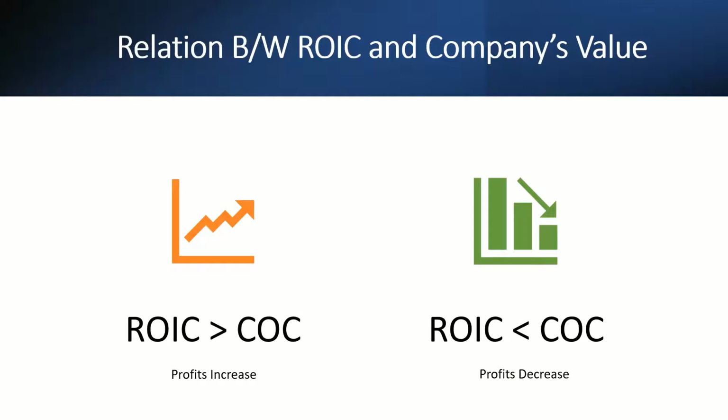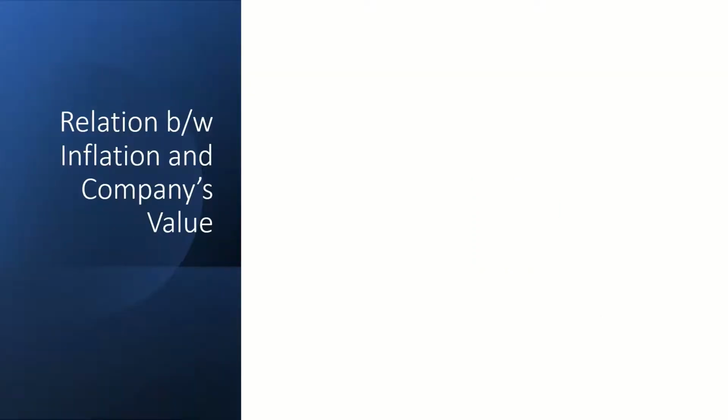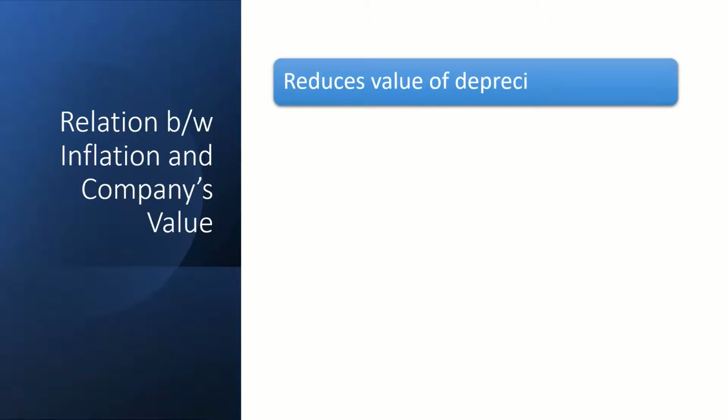Moving on, what is the relationship between inflation and company value? Inflation reduces the value of the depreciation tax saving to the company, effectively increasing its real taxes. So what happens during a period of unnaturally high inflation is that the value of fixed assets also increases. Now, since their value has increased, the amount of depreciation should also increase. But that does not happen as it's valued at the cost of acquisition. And since the amount of depreciation is less than it should be, the overhead costs are low and hence the